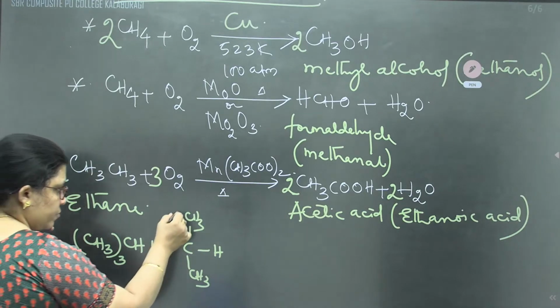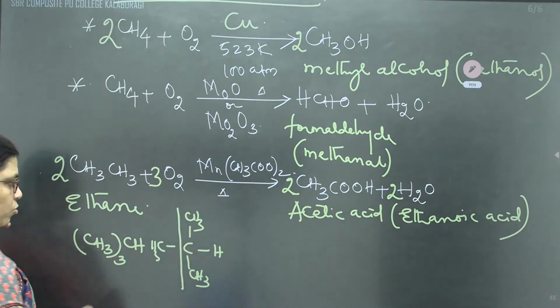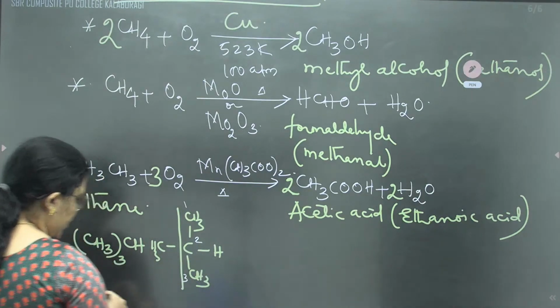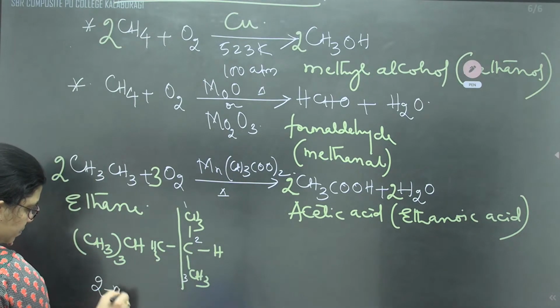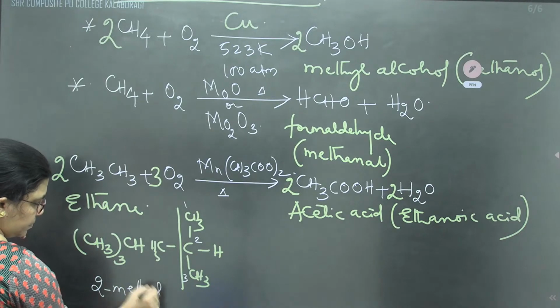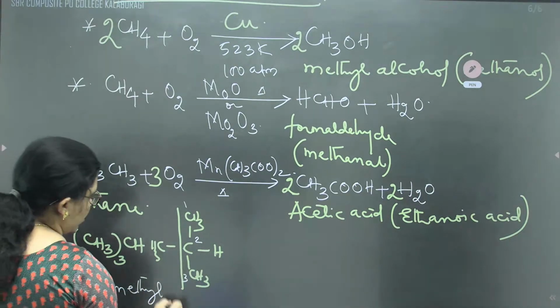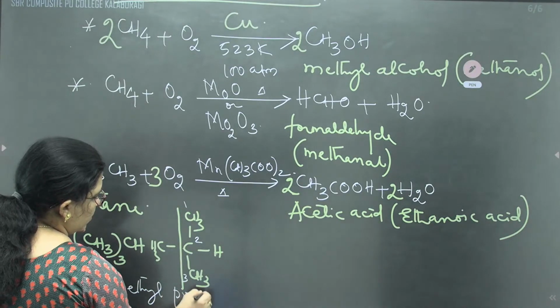Correct? Longest chain will be propane. We can call it 2-methyl propane. Concentrate here, the carbon is containing only one hydrogen, 2-methyl propane.